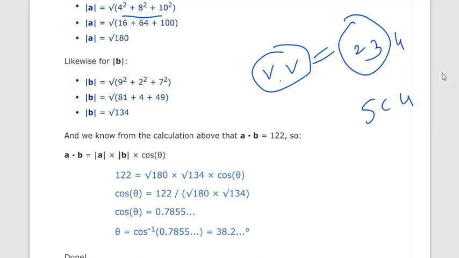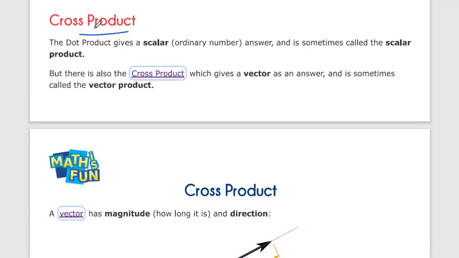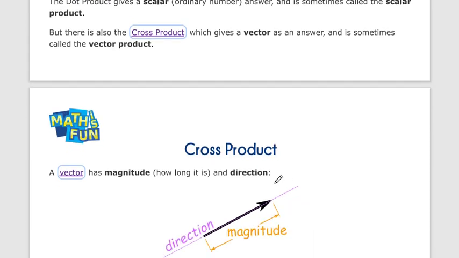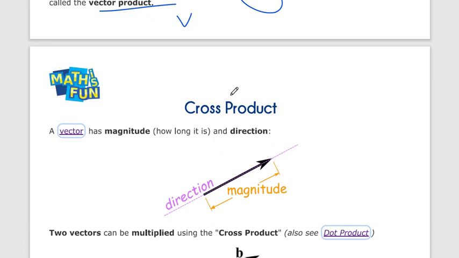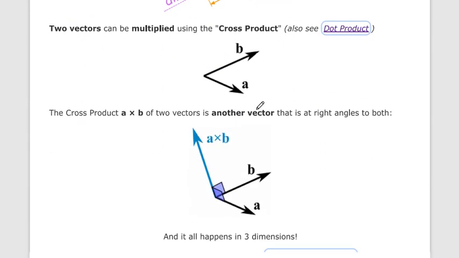But with the help of the cross product of two vectors, we get the value as a vector product. So the dot product gives a scalar quantity, an ordinary number, but the cross product gives a vector as an answer. It is also called a vector product.